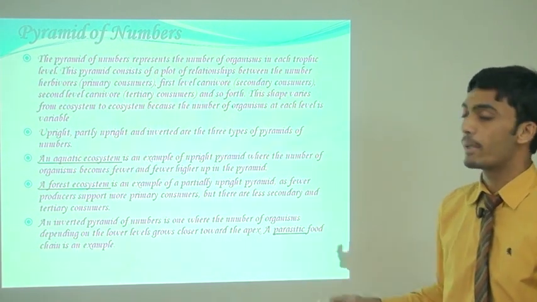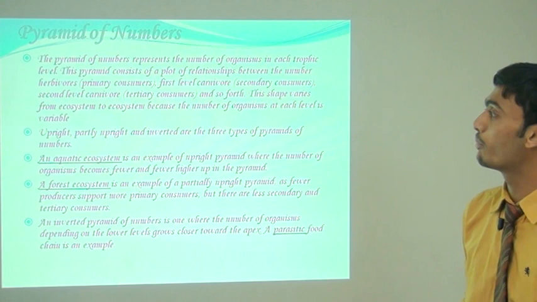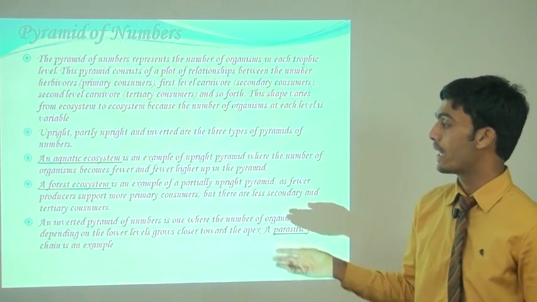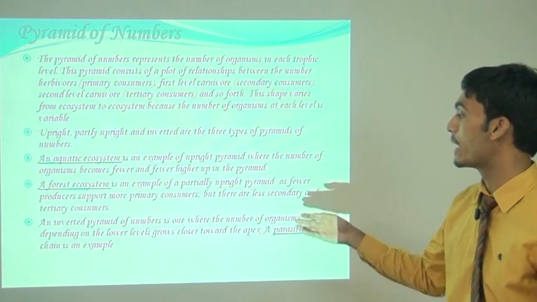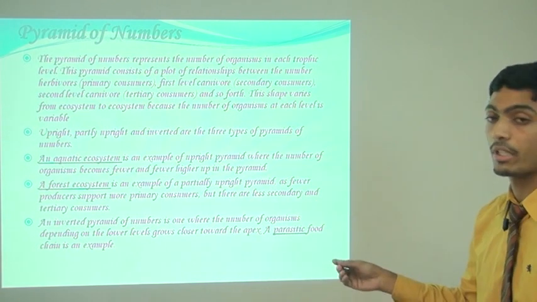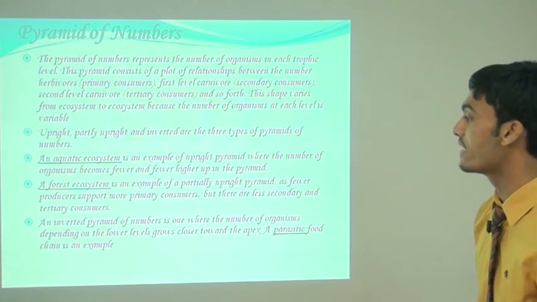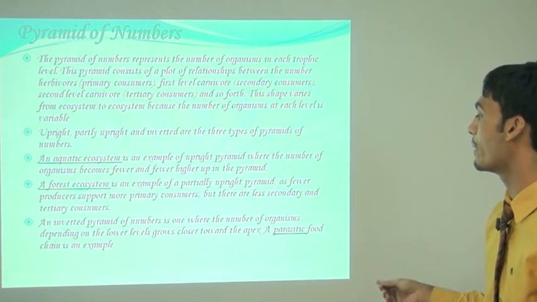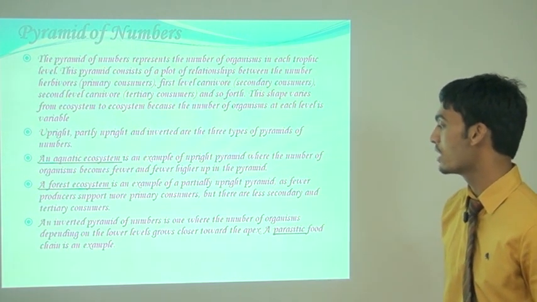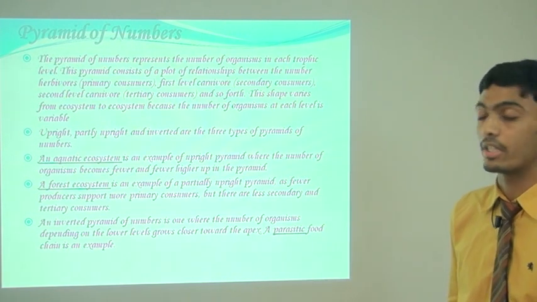There are mainly three types of pyramid of number: upright, partially upright, and inverted pyramid. The aquatic ecosystem is the example of an upright pyramid, where the number of organisms becomes fewer and fewer higher up in the pyramid. The forest ecosystem is an example of a partially upright pyramid, as fewer producers support more primary consumers, but there are fewer secondary and tertiary consumers.